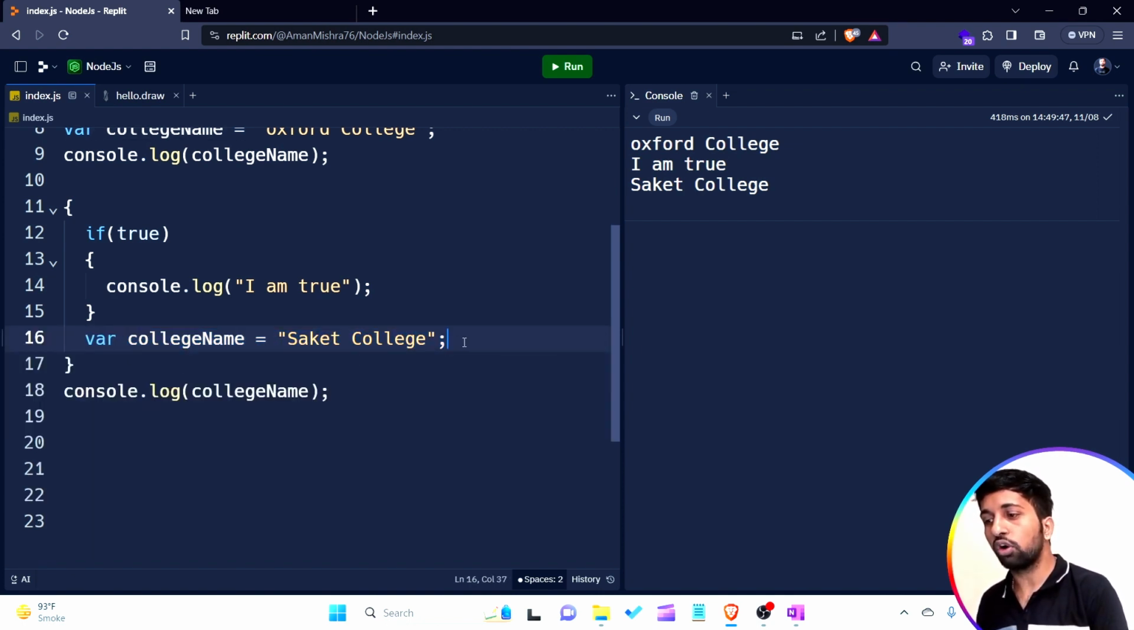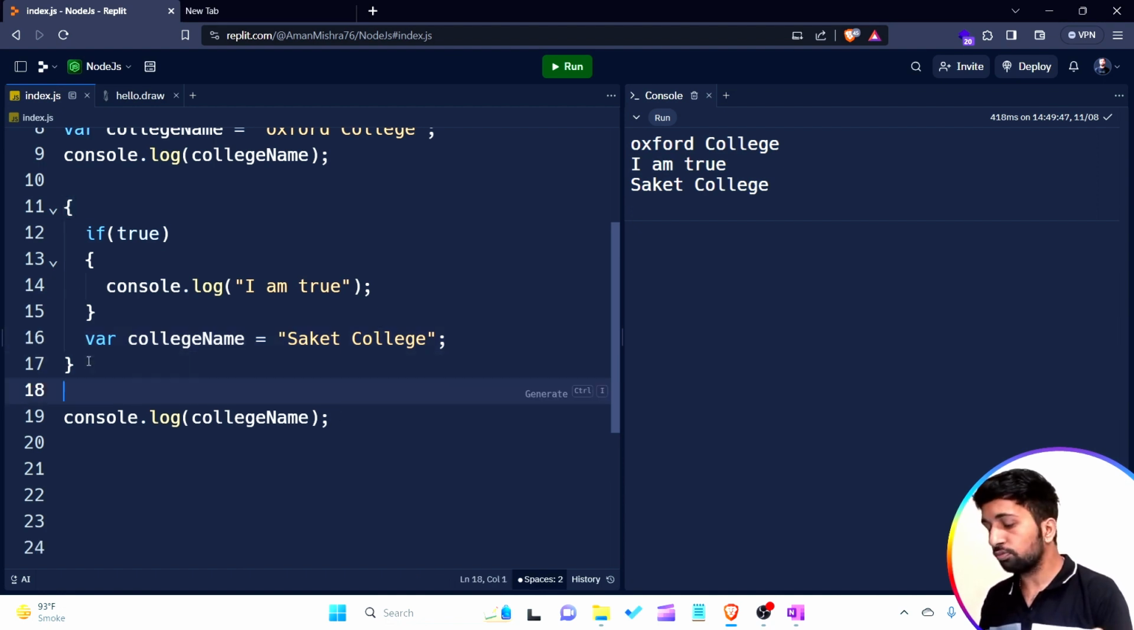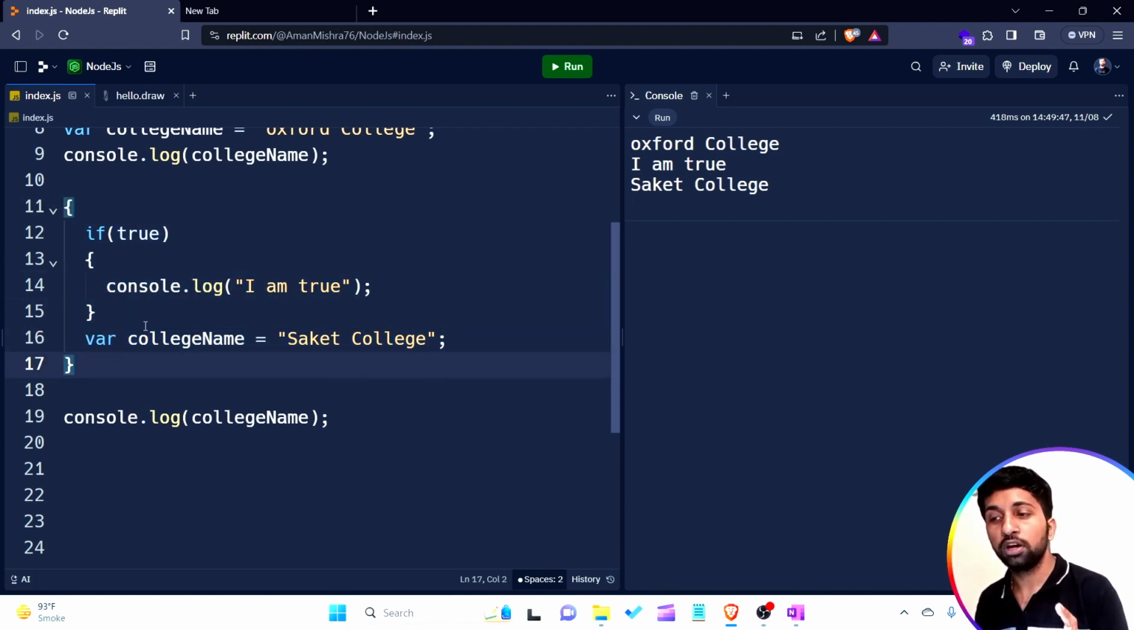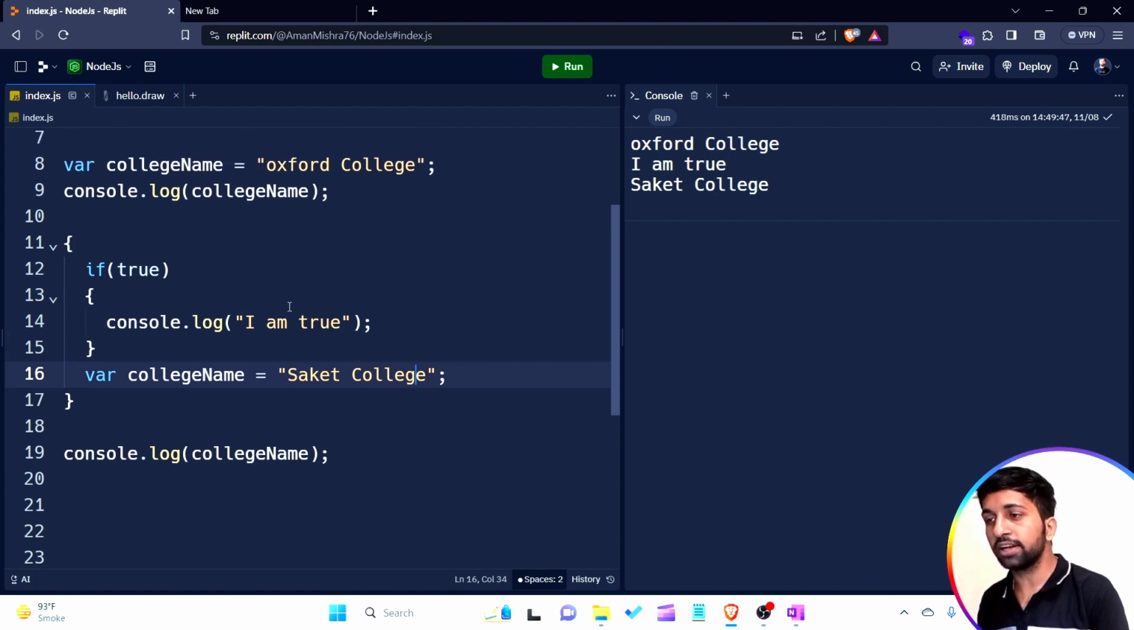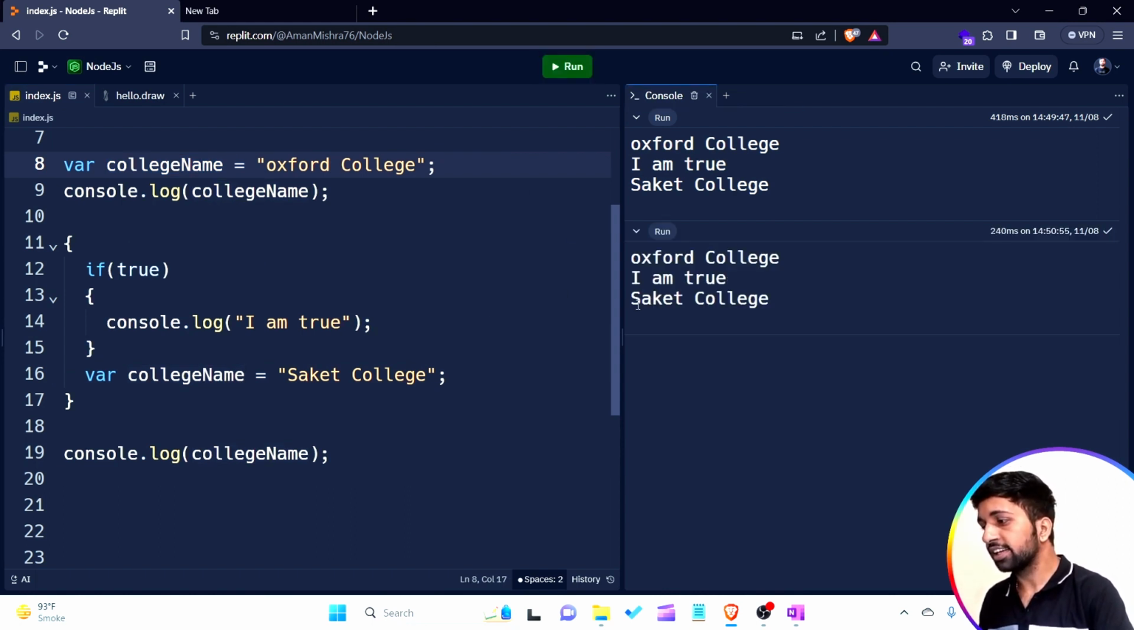So they are simply creating a variable called college name and assigning a new value, whatever they want, and they go. But the problem is they are creating the variable in their own block. We know that a var variable has global scope. Whatever changes are made in a small box are reflected in the whole file, the whole project. So this college name variable is updated here.